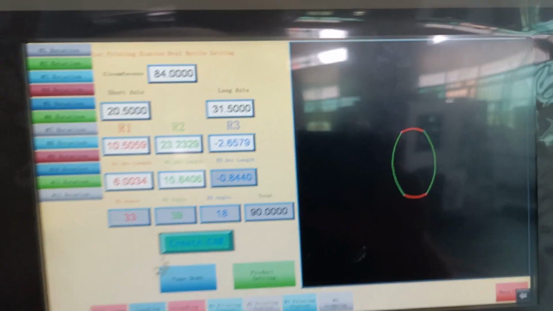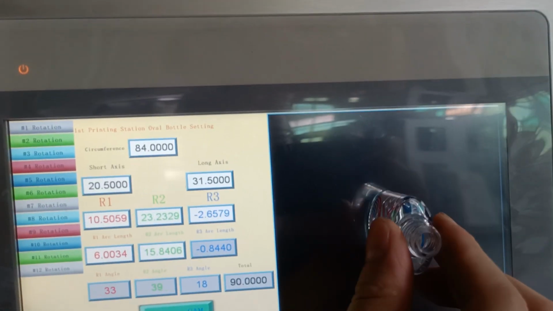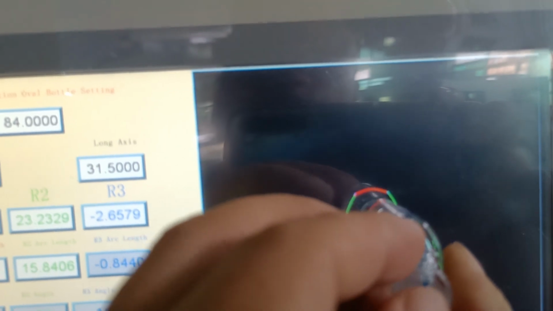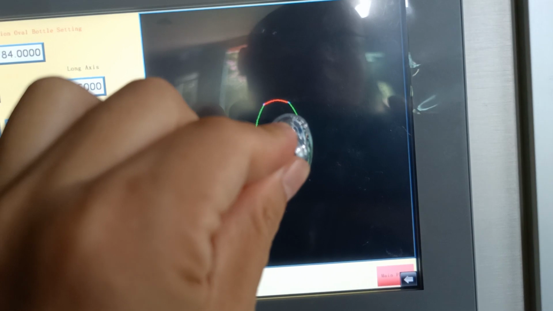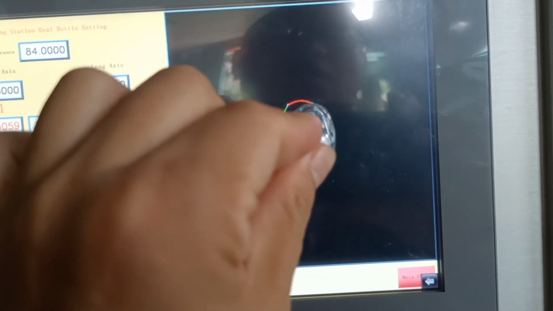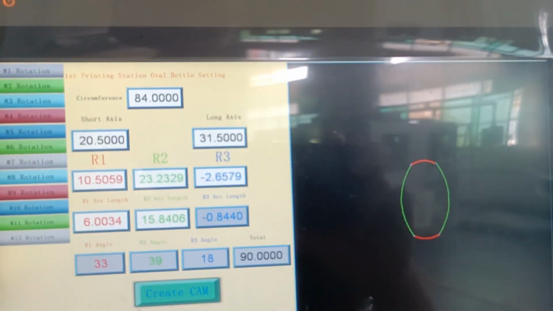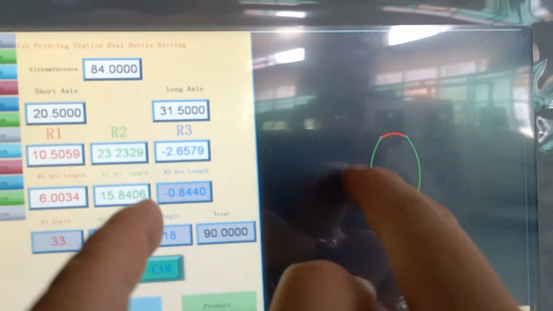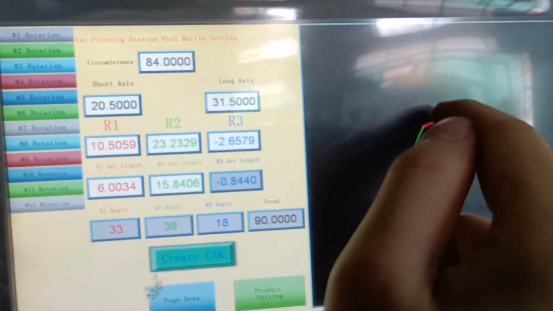Then you can change and see. Compare it, then adjust the parameters again. You can see this bottle should match. If not match, which parameters do we adjust? This one is not round enough, it minus. So you need this one. This green is too much, and this one is too long too.